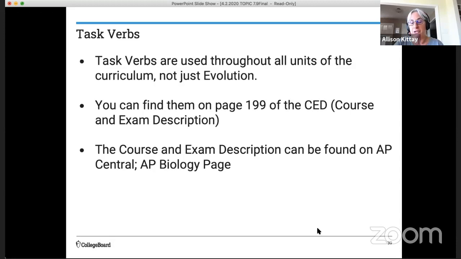All right, so just a reminder about task verbs. We're going to practice these in all of our lessons. Task verbs are not just in evolution. They're used through all units in the curriculum. You can find them in the course and exam description on page 199, and again, you can find that course and exam description on AP Central. And since you're not in the classroom and don't have your teacher guiding you through these things, I think it might be a good idea for you to look at those on your own.